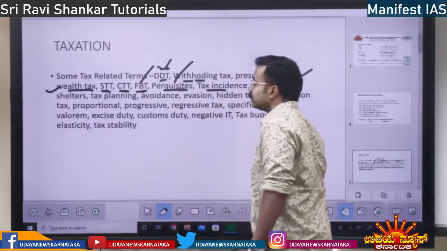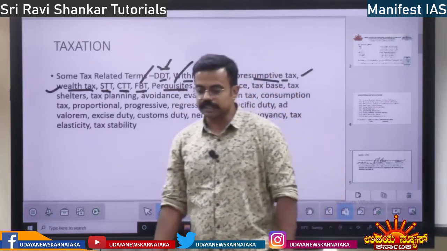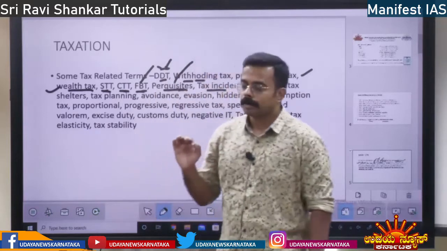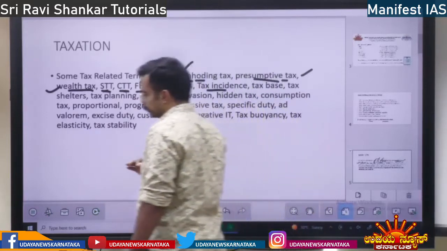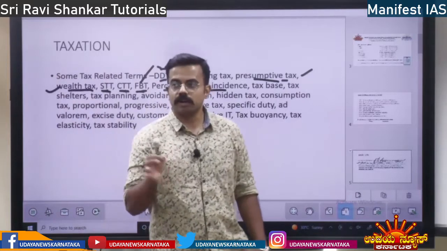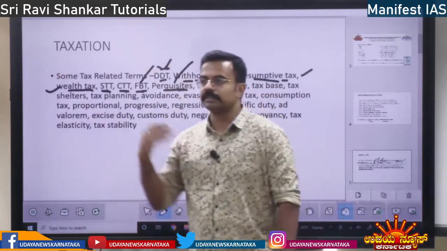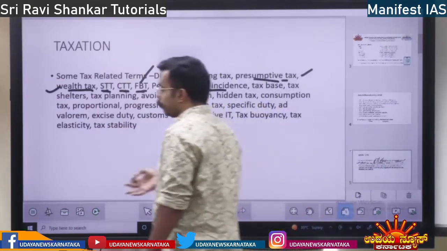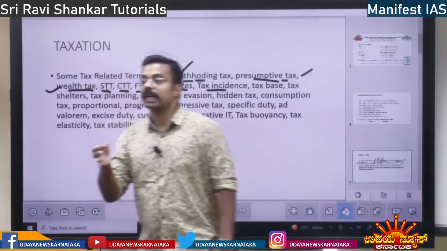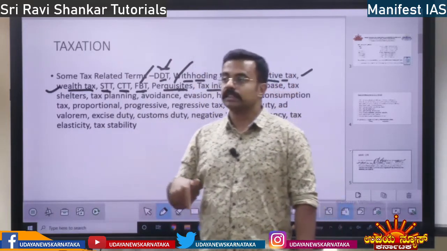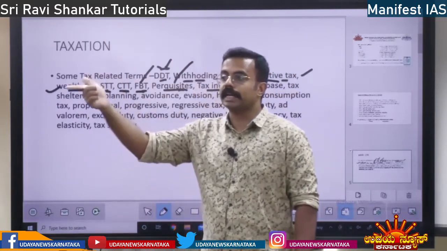Next, you have tax incidence. You have to understand this concept with respect to direct tax and indirect tax. Direct tax is incident on the consumer or citizen. I am paying the tax, so the tax is incident upon me. Whereas indirect tax is not incident upon me. Though I pay the tax, I am not paying directly to the government.